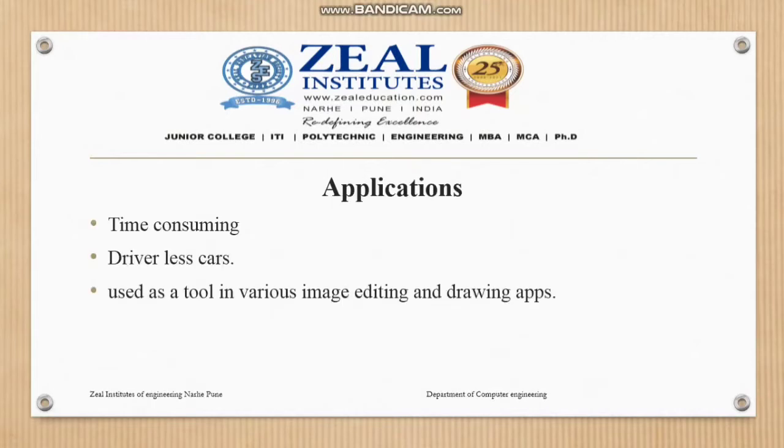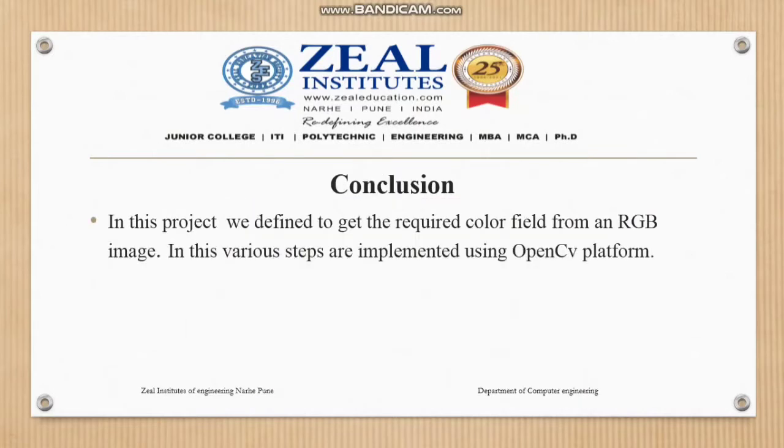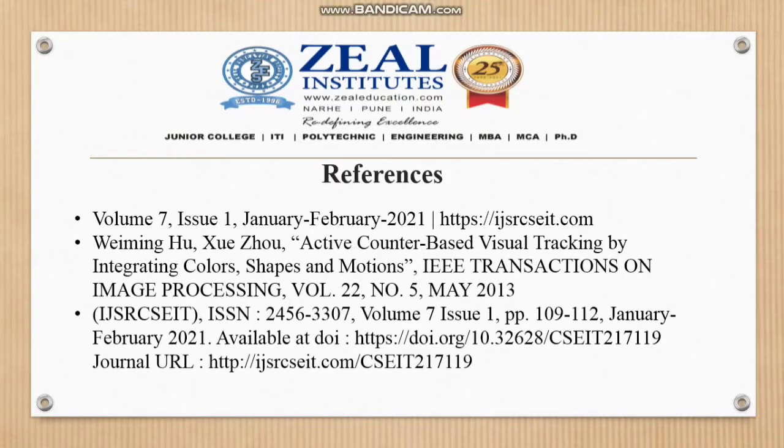Applications: driverless cars, and use as a tool in various image editing and drawing apps. The result of execution is here. The conclusion is that in this project we get the required color from the RGB image. These various steps are implemented using the OpenCV platform. The references are given here.